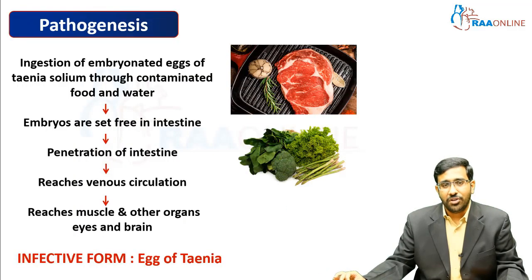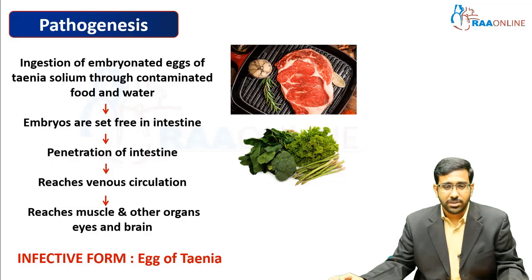What is the infective form of this parasite? The infective form is the egg of Taenia. We ingest this egg, which could be due to improperly cooked pork meat, and it can also occur due to contaminated vegetables. If you do not wash green leafy vegetables well, they could be contaminated by the egg of Taenia and cause infection. So the mode of infection is ingestion, and the infective form is the Taenia egg.